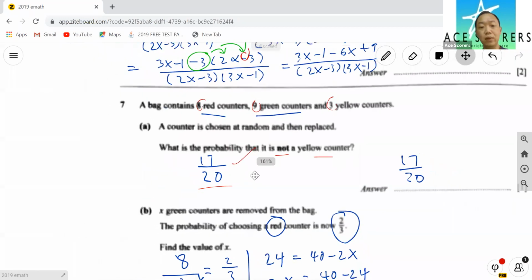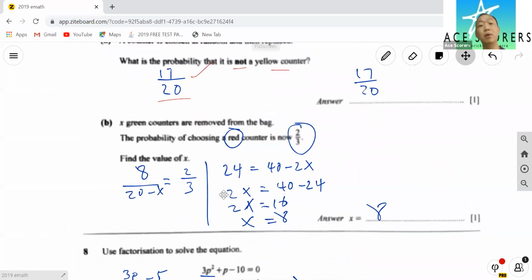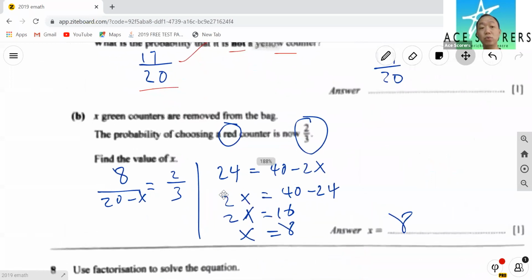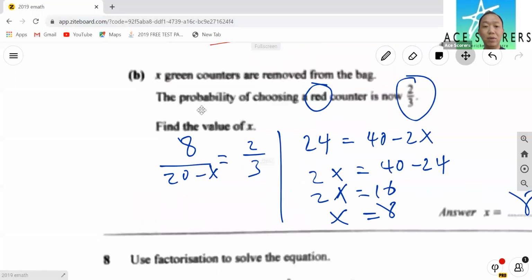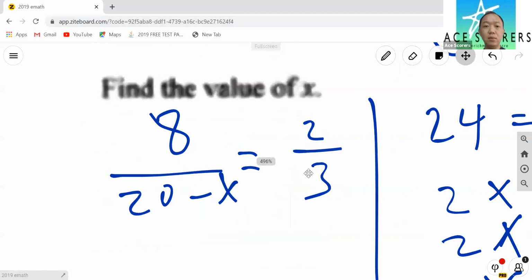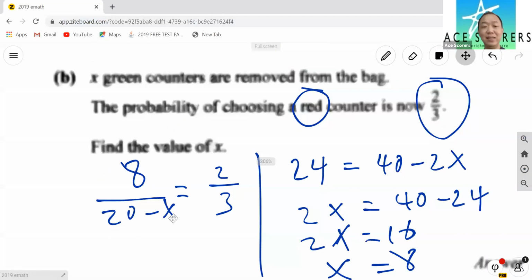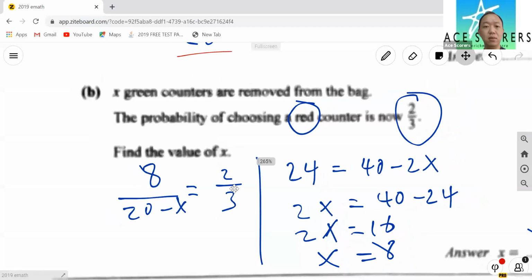Next. Here you've got to do a bit of algebra because x green counters are removed. Find the probability of choosing a red. Then they give you a new probability, which is 2 out of 3. So you've got to do a bit of reverse, yeah? So you let x be the number of green that's removed. So if you remove, it's 20 minus x, which is unknown, the probability now becomes 2 over 3. So that's why we form this equation over here. So this probability question is slightly tougher. You've got to do a reverse.